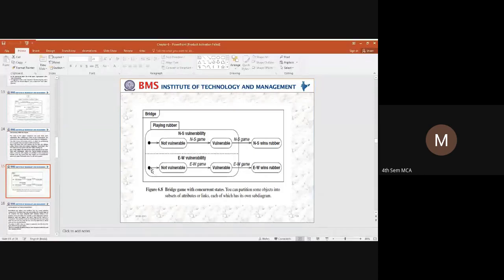So in the next concurrency, we have a not vulnerable state. When we say not vulnerable, here we have an east and west direction where the game is going to be played. From the not vulnerable, it will move to the vulnerable state, and either an east or a west rubber is going to win. So this is how we represent the concurrency of objects, concurrency within an object.